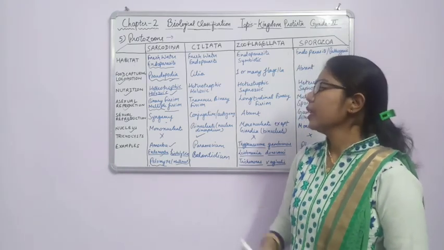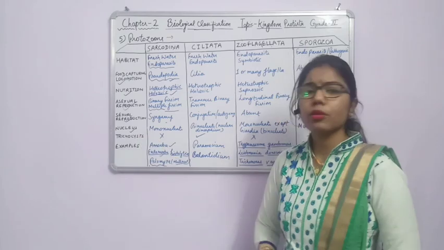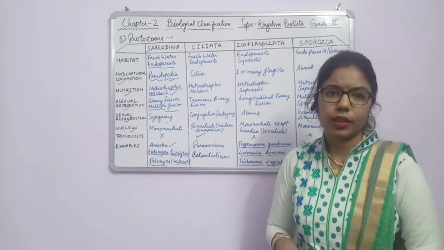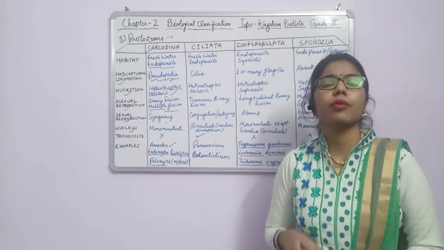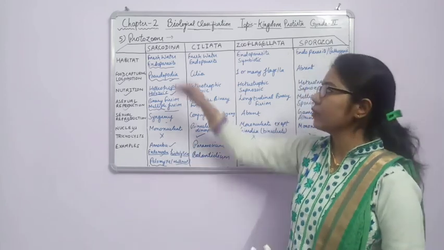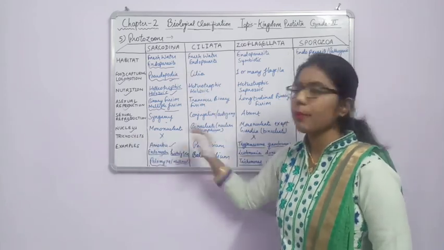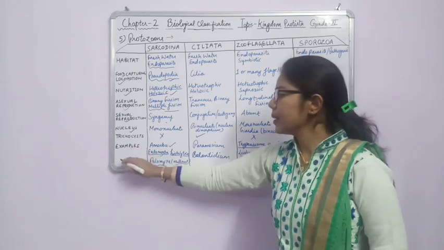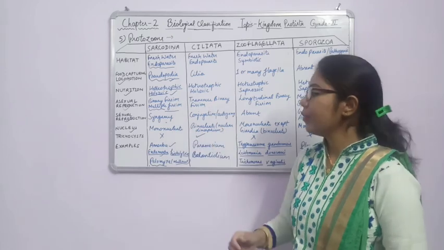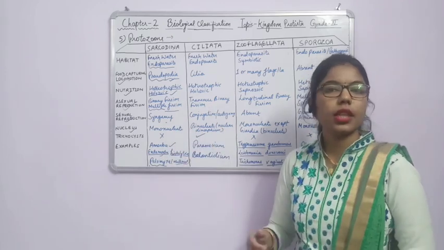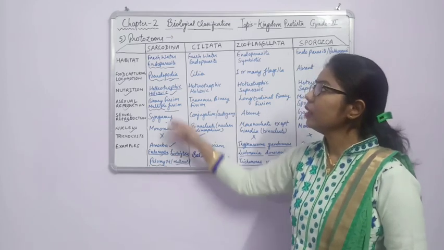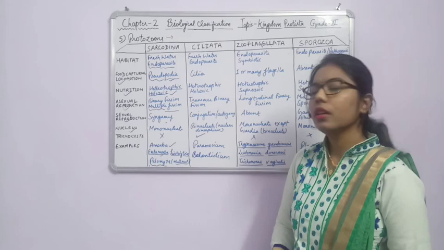Okay, so now another one is trichocyst. What is trichocyst? It is the structure which is responsible for attachment, or sometimes for capturing prey also. So in case of amoeba, or in case of Sarcodina, this trichocyst is absent. Right? Now I have mentioned some examples here. Amoeba, we know, lives in fresh water, and another is Entamoeba histolytica, responsible for dysentery, and Paramecium is another member of this group.